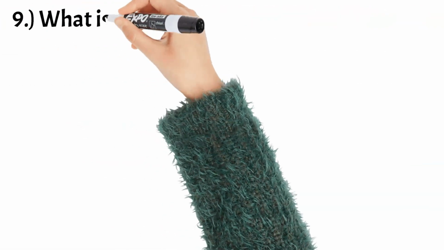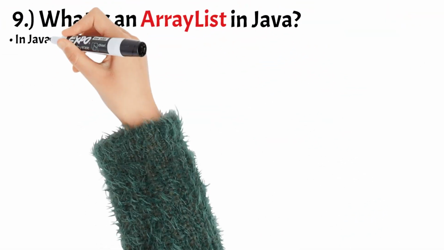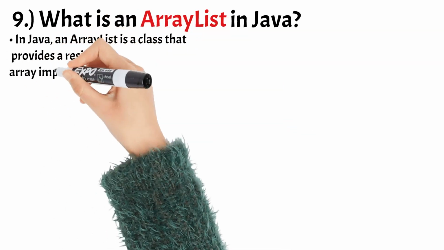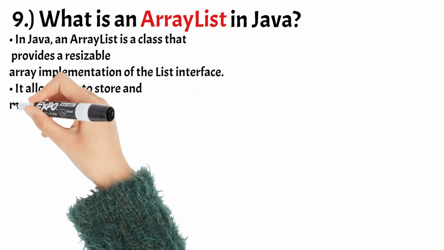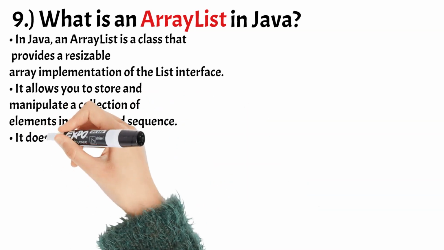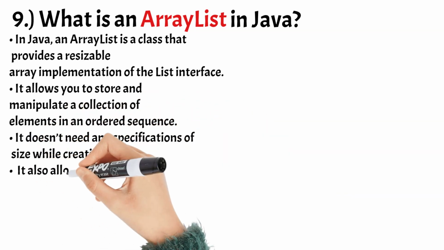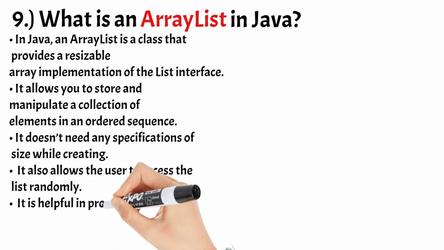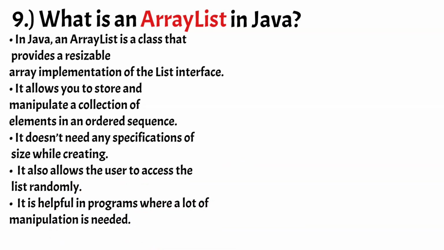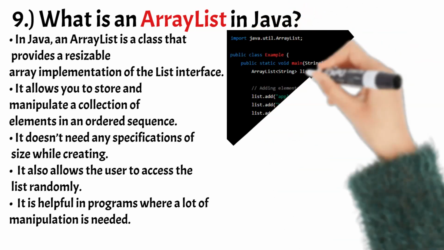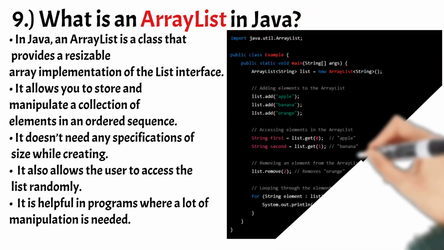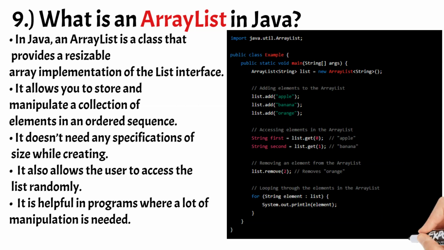Number 9. What is an ArrayList in Java? In Java, an ArrayList is a class that provides a resizable array implementation of the list interface. It allows you to store and manipulate a collection of elements in an ordered sequence. It doesn't need any specifications of size while creating. It also allows the user to access the list randomly. It is helpful in programs where a lot of manipulation is needed.